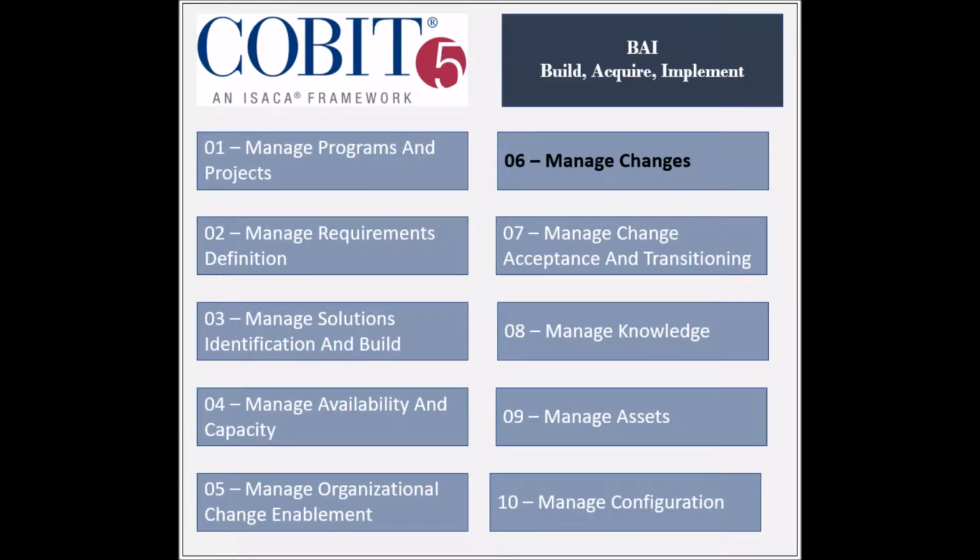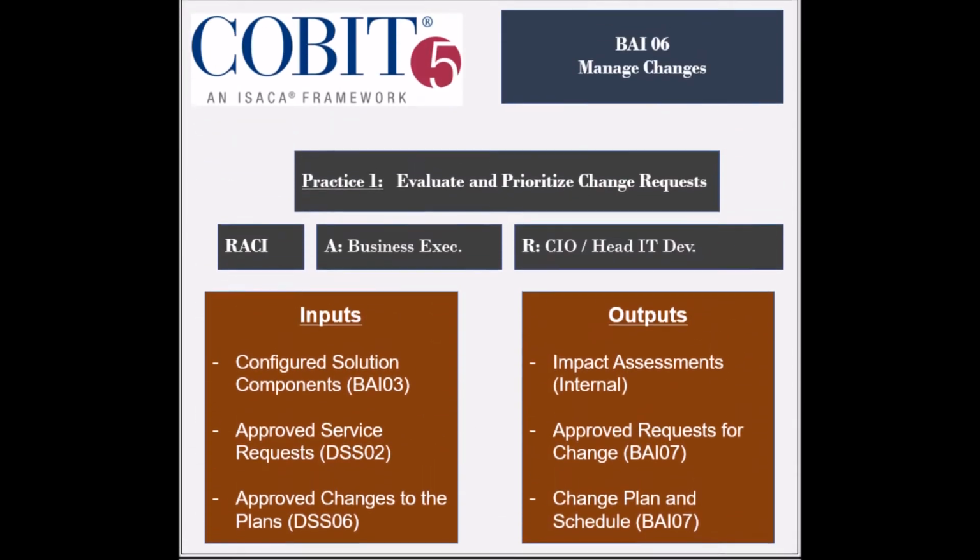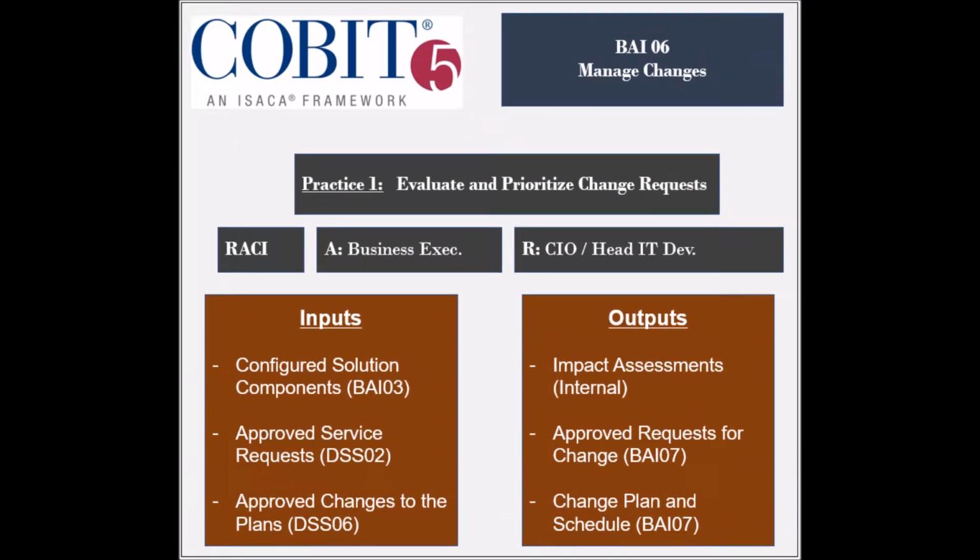The sixth process of the Build, Acquire and Implement domain, called Manage Changes, has 4 practices. The first practice is to evaluate and prioritize change requests. From a RACI chart's perspective, the entities that are responsible include the business process owners, the Chief Information Officer, and several IT heads and managers.